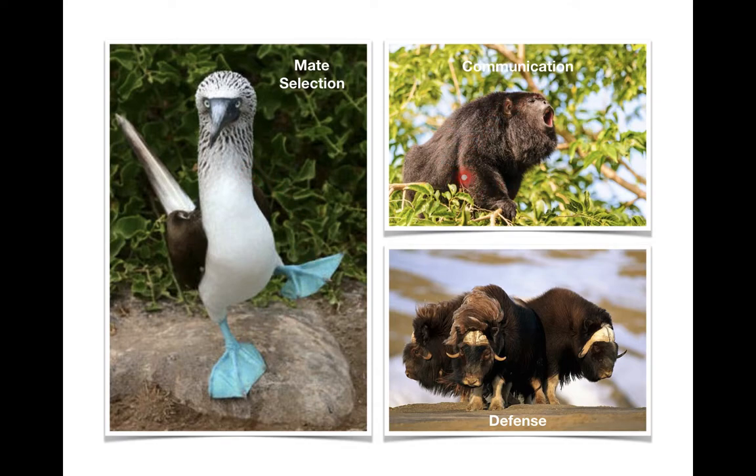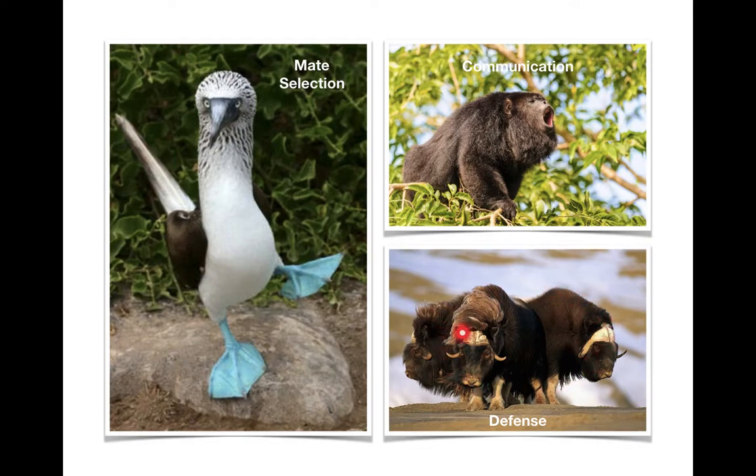Communication. Here's a howler monkey. I was in Costa Rica a few years ago for some research, and the howler monkeys are so loud, but they can communicate with each other about predators that are coming, and they can communicate if it's a different kind of predator. The call for a snake is different than the call for a jaguar. They can communicate about their territories. Males communicate their territories. They communicate a bunch of different things within each other's social groups.